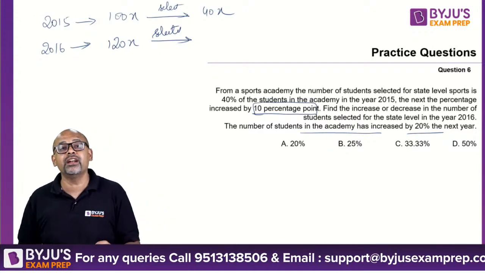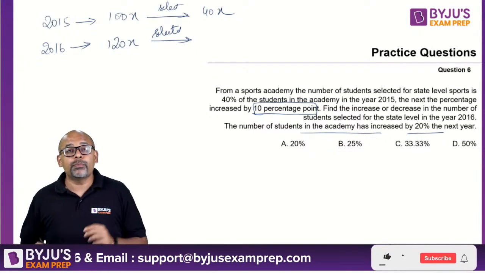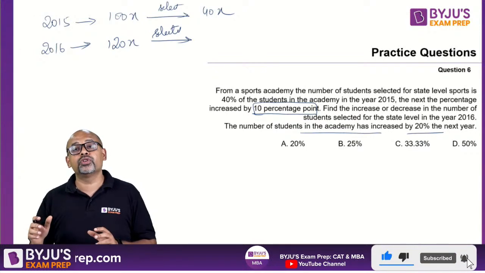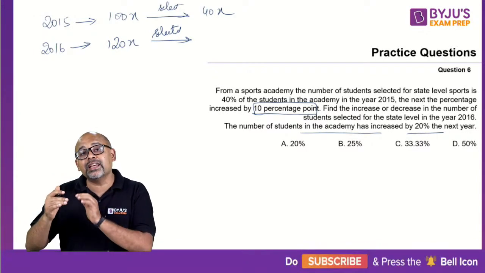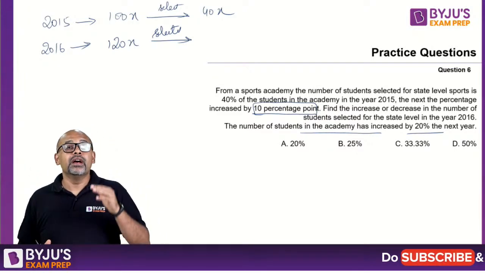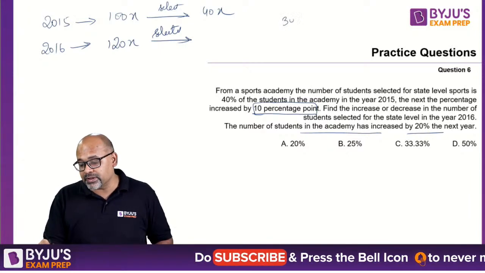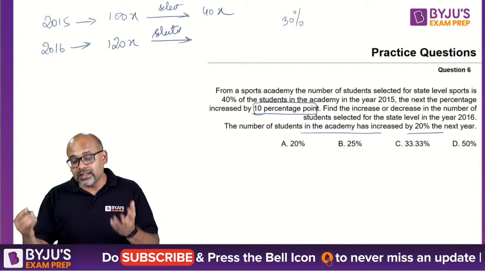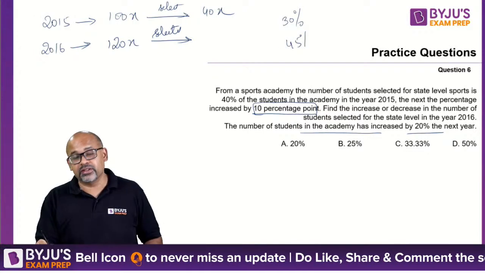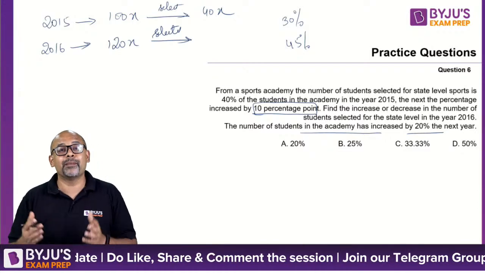So first understand the meaning of 10 percentage points. Percentage points is a term used to talk about the increase in percentage compared to the last percentage. For example, let's say your salary increased by 30% last year. This year your salary increased by 45%. It's all a dream, right? Usually that doesn't happen in corporate life.